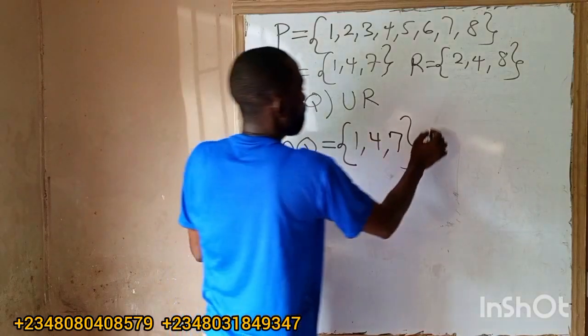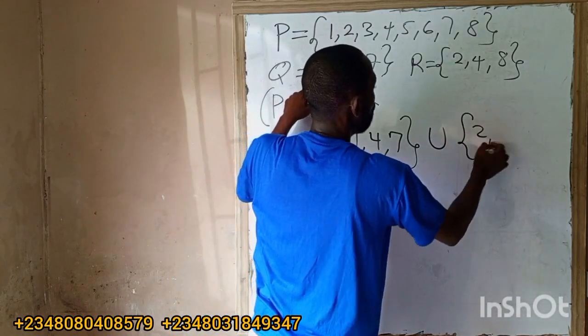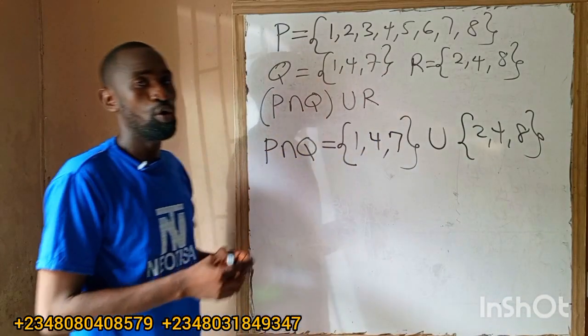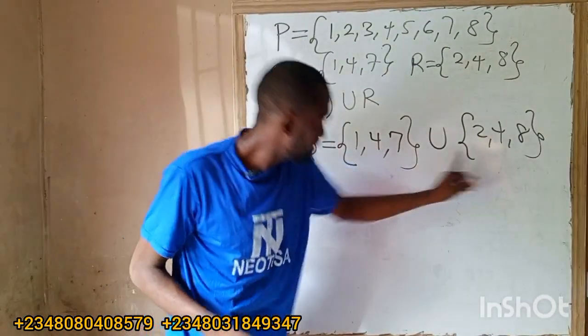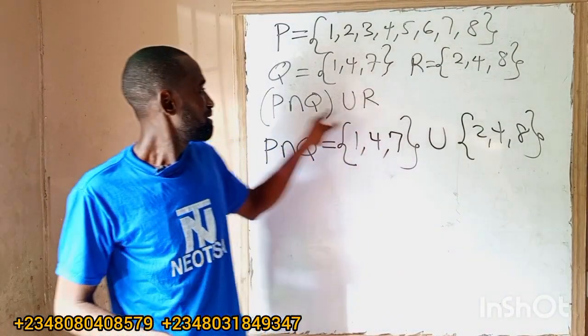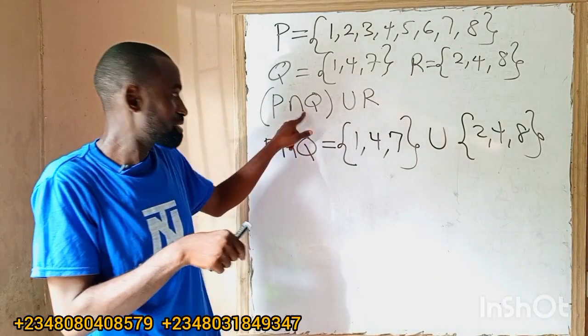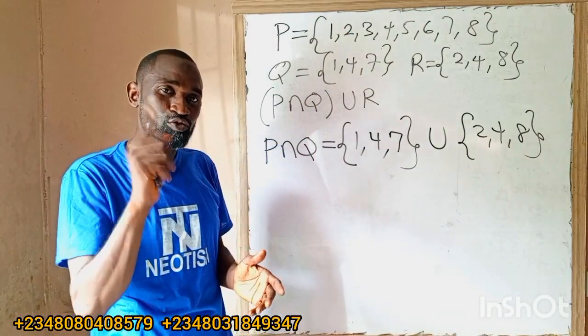Then union R. What's our R? Our R is 2, 4, 8. What's the meaning of union? Union means all. Intersection means what is common between the two sets, but union means everything in the two sets without repetition.